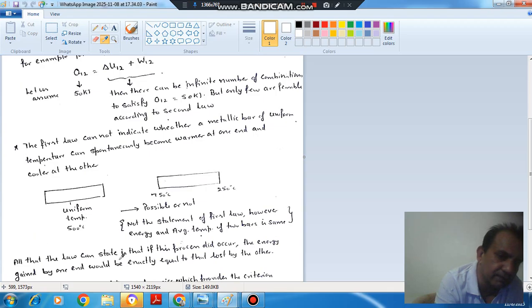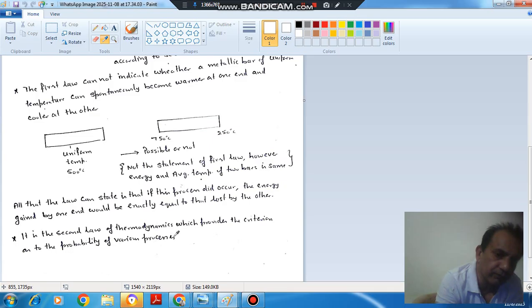All that the law can state is, if the process did occur, the energy gained by one end would be exactly equal to that lost by the other. Okay. So it is the second law of thermodynamics which provides the criteria as to the probability of various processes. Now we have come across a word spontaneity or spontaneous. Okay, spontaneous means without any external interference.